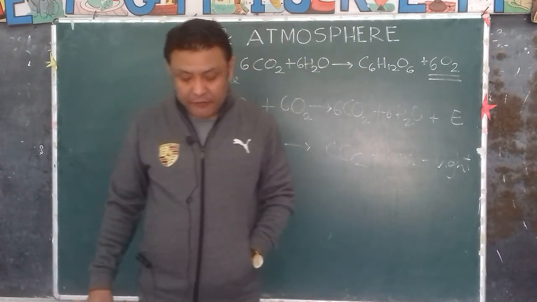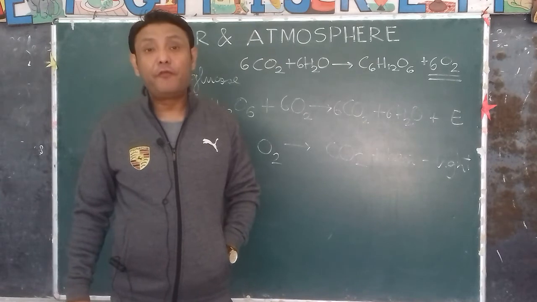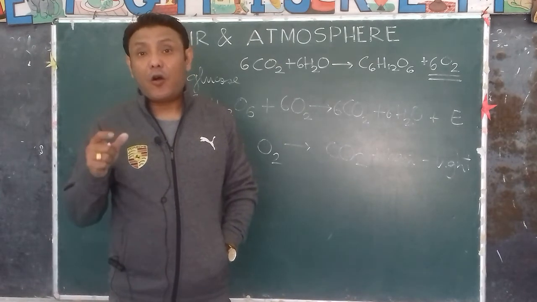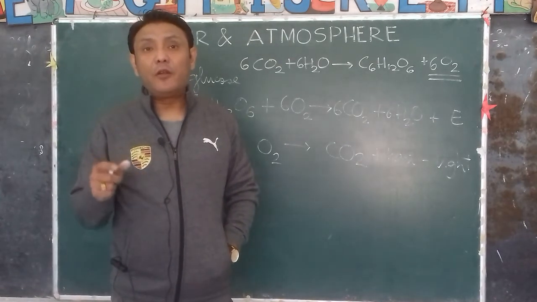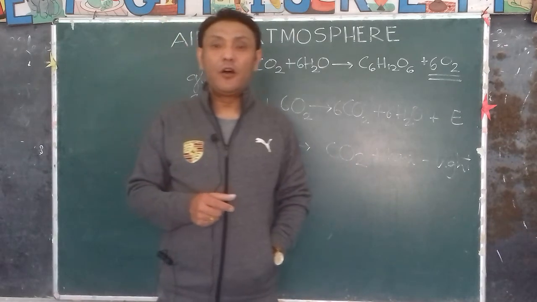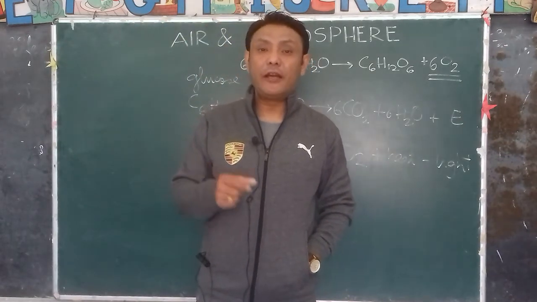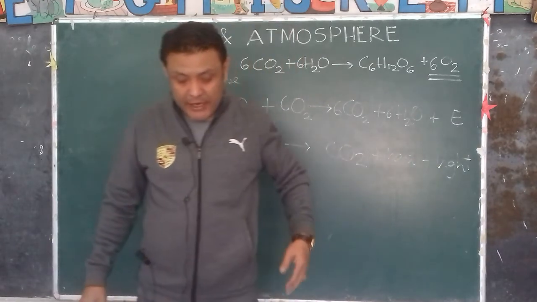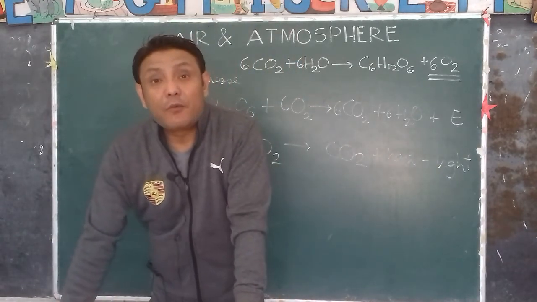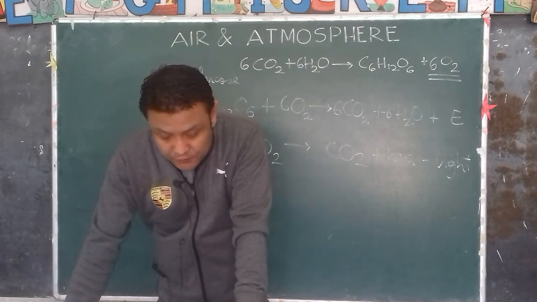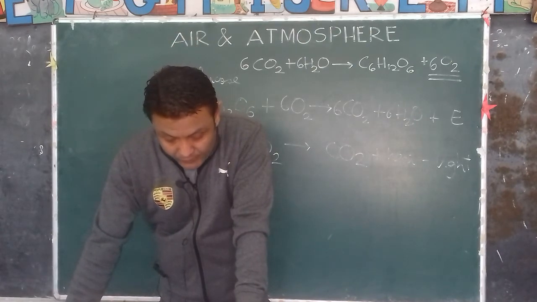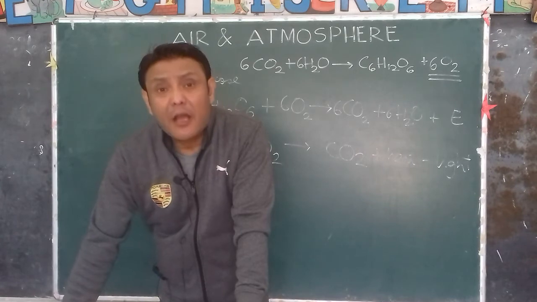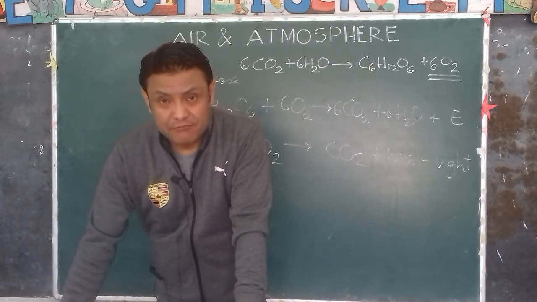Next is as a refrigerant for preserving food. Now dry ice. If you decrease the temperature of carbon dioxide, it becomes solid. We call it dry ice. So dry ice, solid carbon dioxide, is very, very cold, and it is used as a refrigerant for preserving food items.